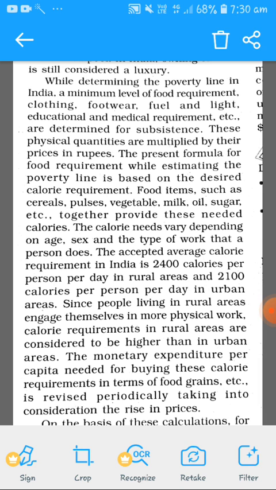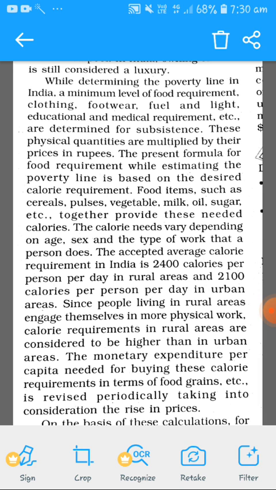Let us see further. The calorie needs of the body depend on age, sex, and the type of work that a person does. The accepted average calorie requirement in India is 2400 calories per person per day in rural areas and 2100 per person per day in urban areas. Since people living in rural areas engage themselves in more physical work, the calorie requirement in rural areas is considered to be higher than in urban areas.